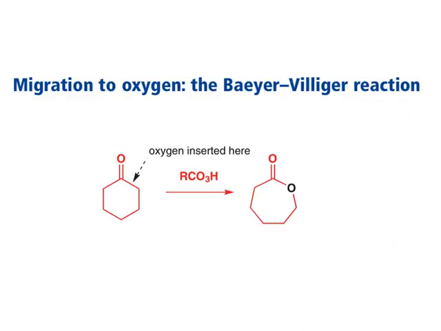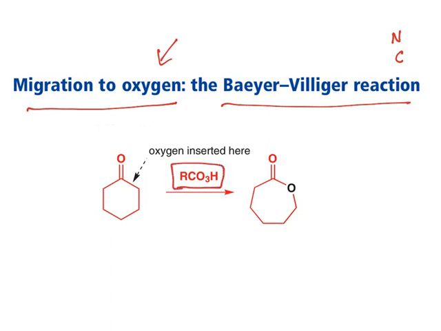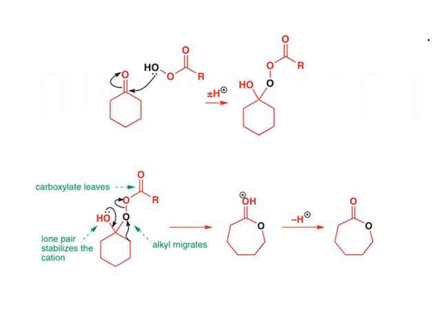Now the last type, the Baeyer-Villiger reaction, migration to oxygen. Till now we have seen migration to nitrogen, migration to carbon, and this one is migration to oxygen. Now see, these are called peroxy acids. By using a peroxy acid, an oxygen is inserted here. Let us see the mechanism. See, the electrons are pulled by oxygen because of its electronegativity, and this positive charge is attracted by this lone pair of electrons. So it forms this one.